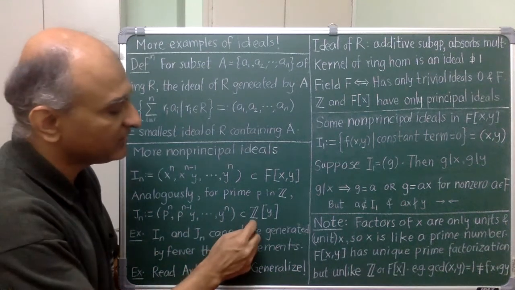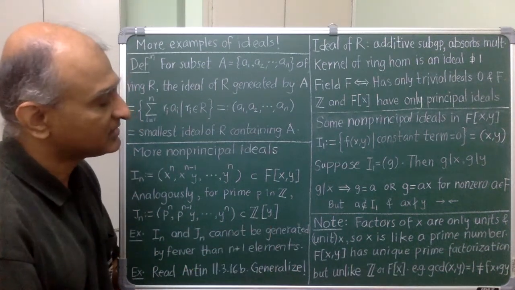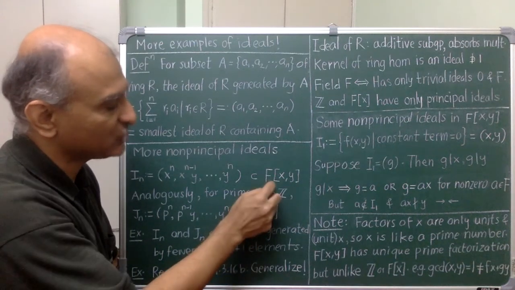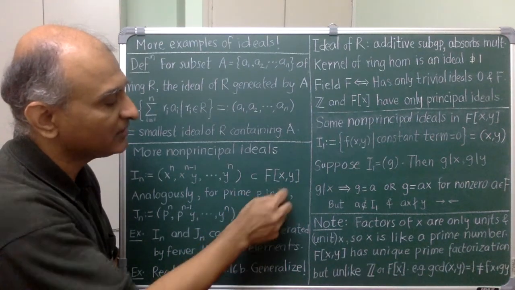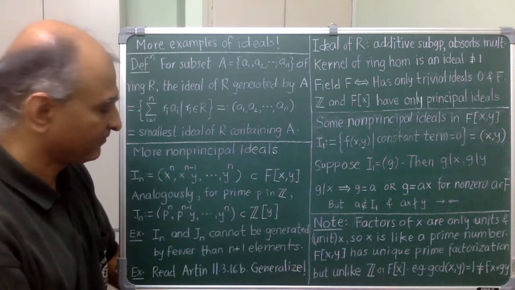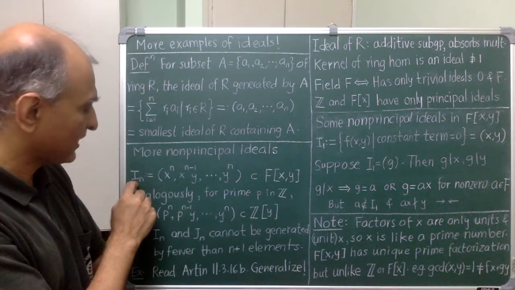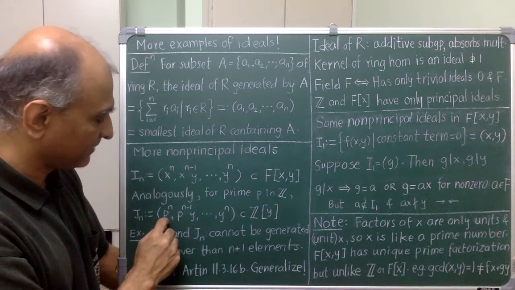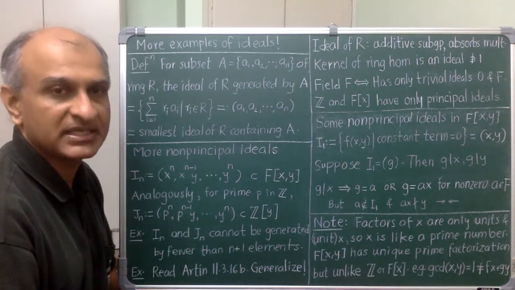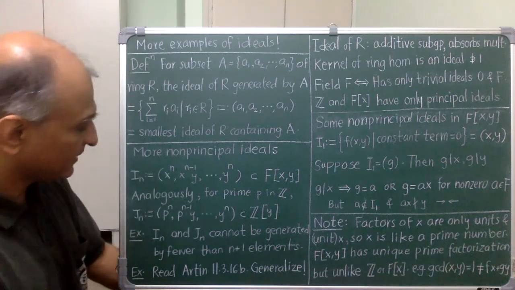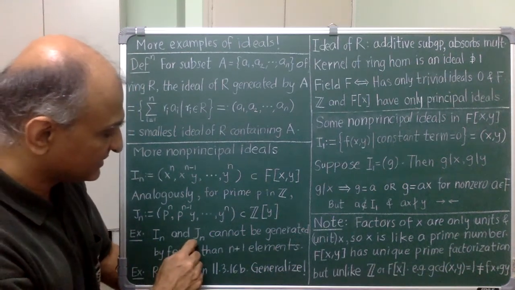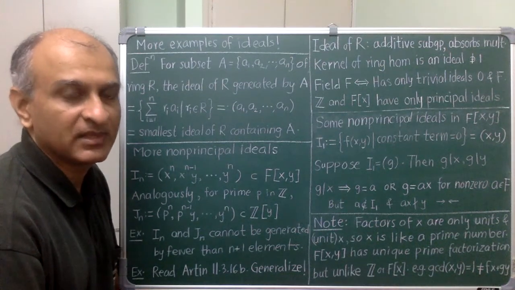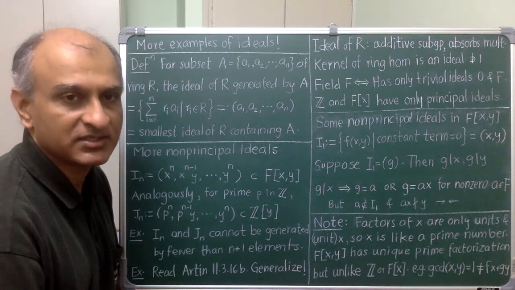Next, consider the ring Z[y]. This is similar to the ring F[x,y] because Z is analogous to F[x] and I am adding the variable y in both cases. Here the analog of In is obtained by replacing x by a prime number p. A much more interesting exercise is to show that either one of these ideals has to have minimum n plus 1 elements to generate it. So you can take this as a small challenge.